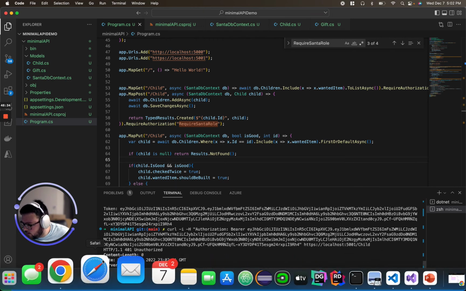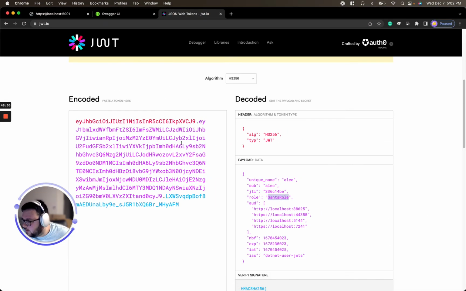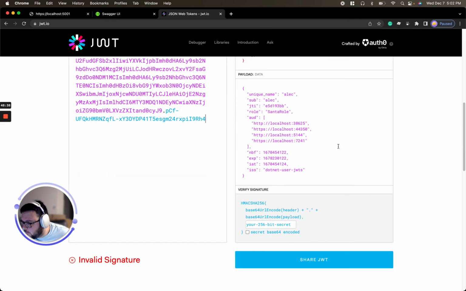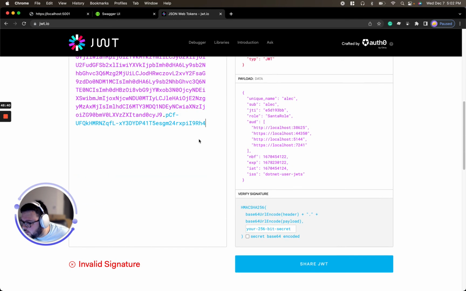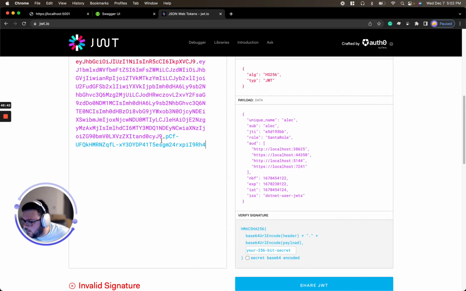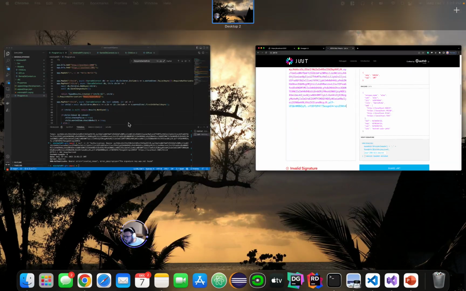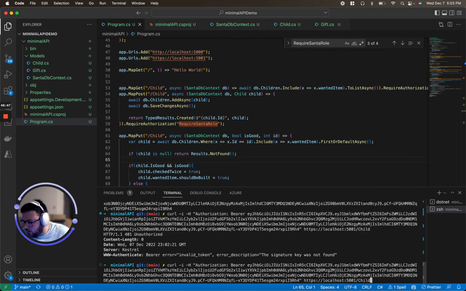Let's see what I can do here real quick. Yeah, it's telling me it's generating one with an invalid signature too. Huh. Weird. Oh, maybe it's because I need to define a scope as well.